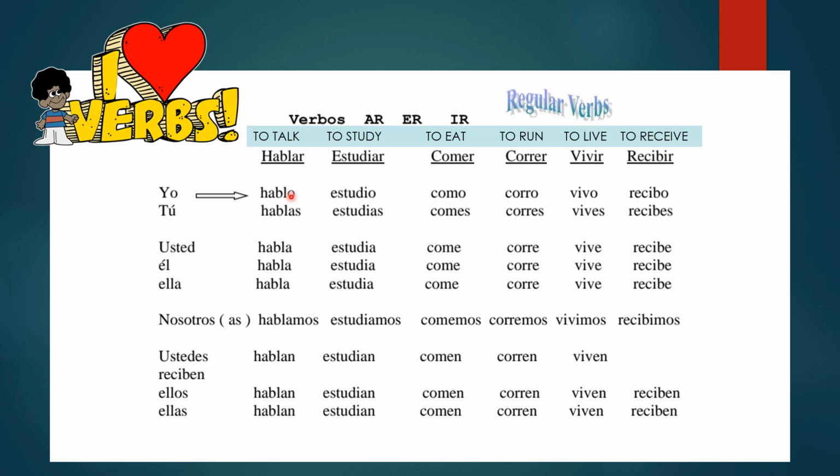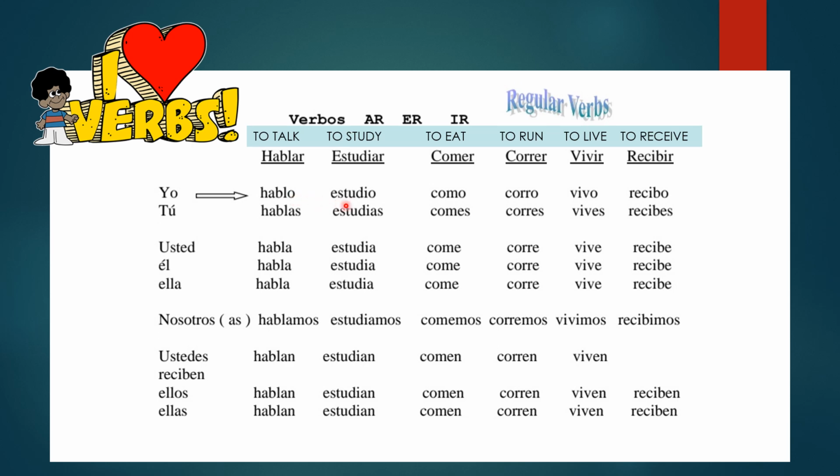And you can tell that every conjugation going down, yo, tú, usted, has the same stem, right? And that's why we call these regular verbs. So to conjugate, you remove the verb ending, AR, ER, or IR, and then you add the correct letters that are missing. So, yo hablo, you added an O.